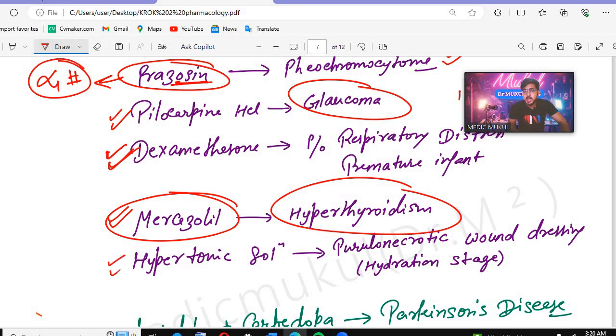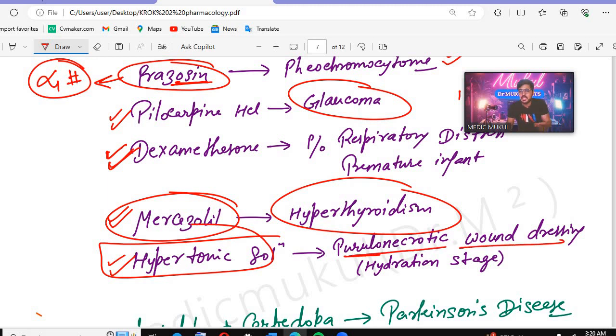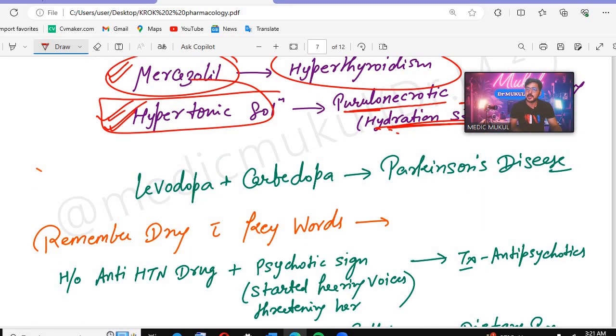Then we have the hypertonic solution. Remember, hypertonic solution is given in the case of purulonecrotic wound dressings. So if we see purulonecrotic wound dressings, at the hydration stage we will give the hypertonic solution. Levodopa carbidopa, everyone knows, is for Parkinson disease. Can you tell me which rigidity will be seen? The cogwheel rigidity will be seen in Parkinson disease.